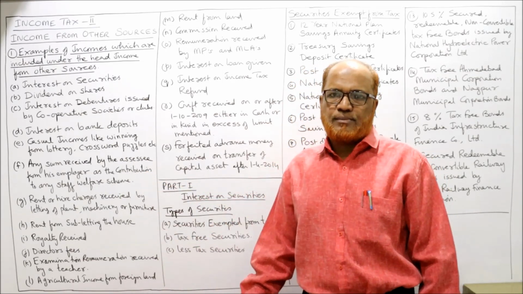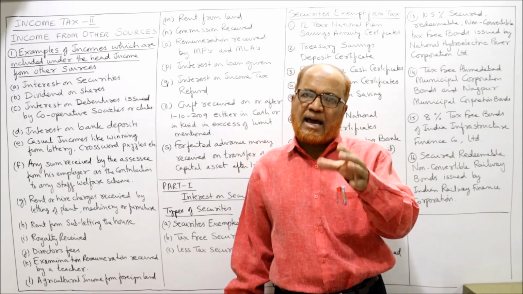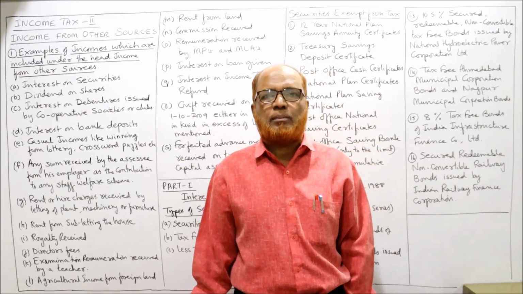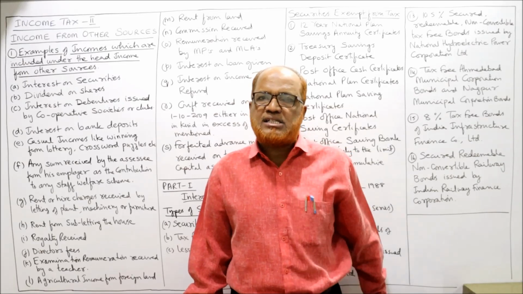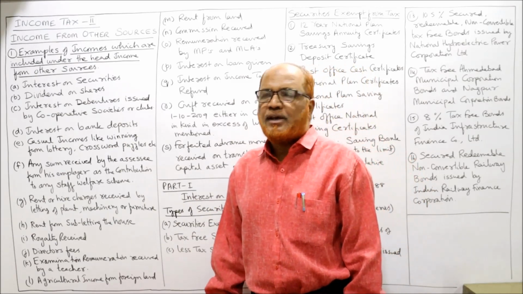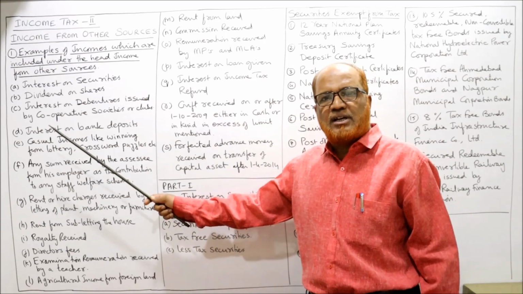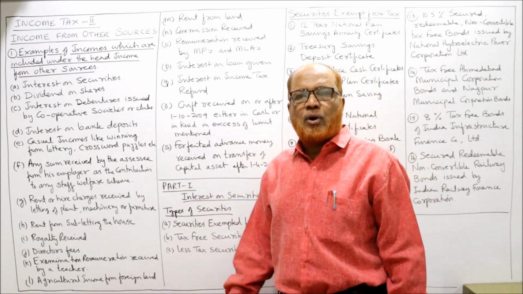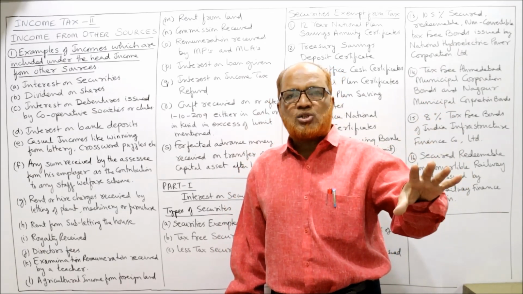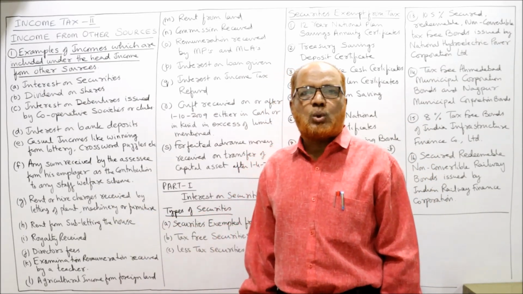Similarly, dividend on shares. There is a lot of provision regarding dividends. Some dividends are fully exempted, some dividends are taxable but exempted up to a certain limit. That I'll explain to you while doing the problem, which dividend is taxable, which dividend is exempted. Interest on debentures issued by cooperative society or club. If the debentures are issued by a cooperative society or club, then the interest received is taxable. Interest on bank deposits. When a person has deposits in a bank, he will get the interest. The interest on bank deposit is also taxable under the head income from other sources.